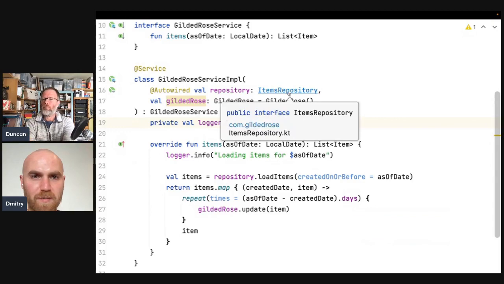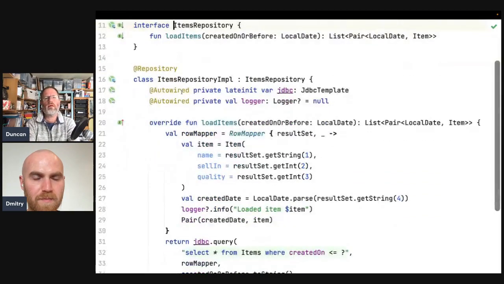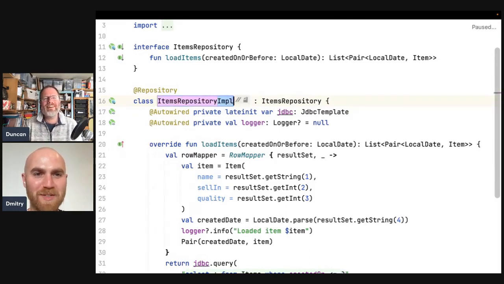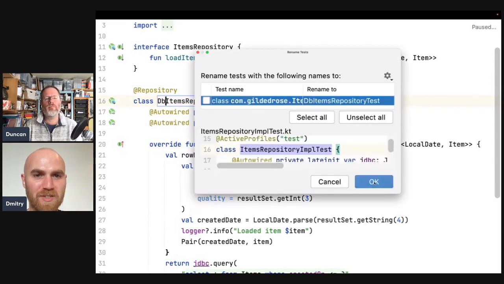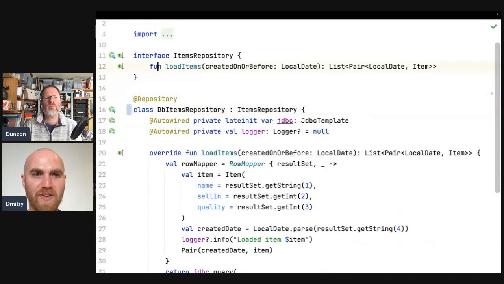Yeah, repository. Yeah, I'll navigate to it. Okay, so this is another interface with a single implementation, which is called Impl. Yeah. And it uses the JDBC database template. Okay. These Impls in both places, they make me sad. I would maybe rename it to something like DB items repository, because in this case, I can at least imagine an in-memory items repository. So maybe that's a fair thing to do.